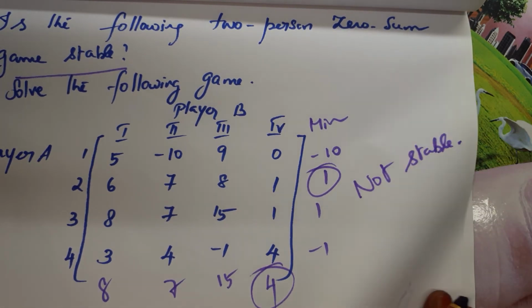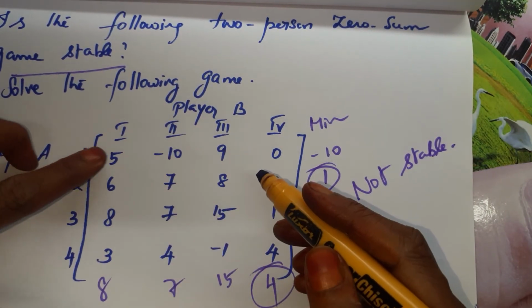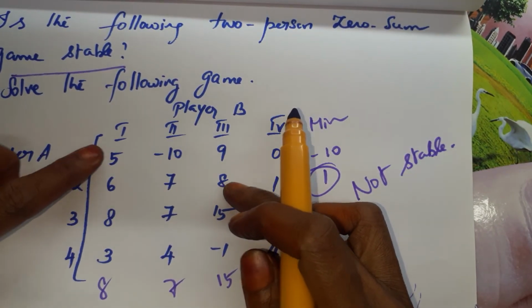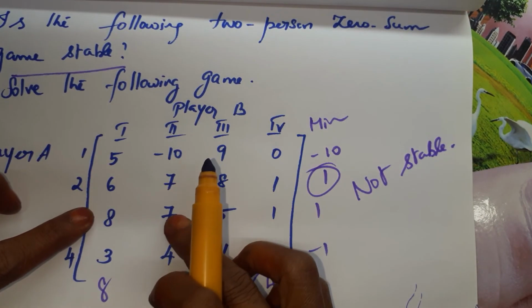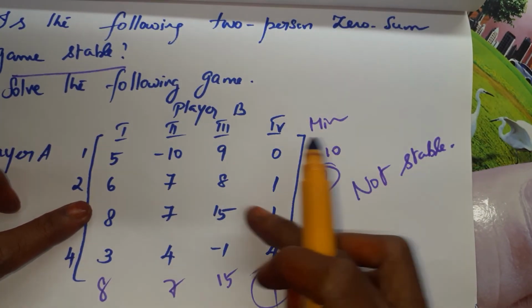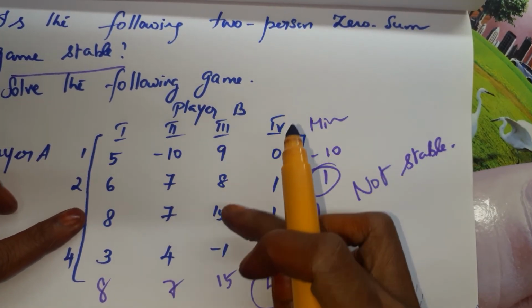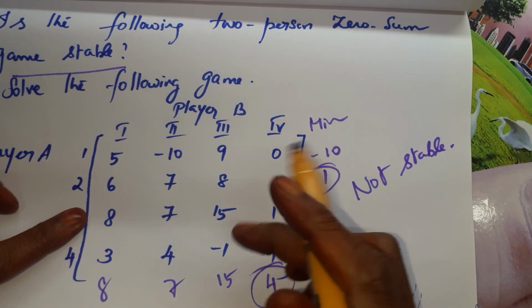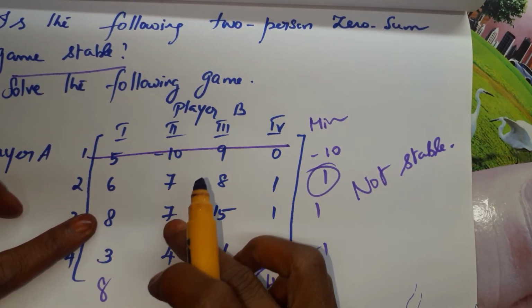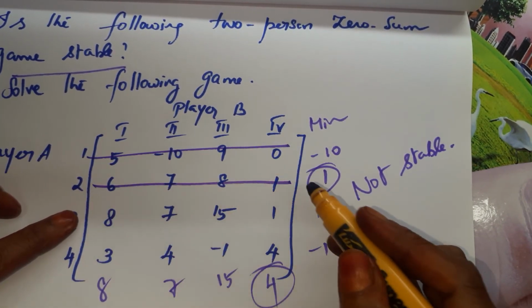Now we have to use the dominance property. How to use it? Compare row wise. 5 is lesser than 8, minus 10 lesser than 7, 9 lesser than 15, 0 lesser than 1, so we can delete this one. Then 6 is lesser than 8, 7 is equal to 7, 8 is lesser than 15, 1 is equal to 1. Therefore, we can delete this one.